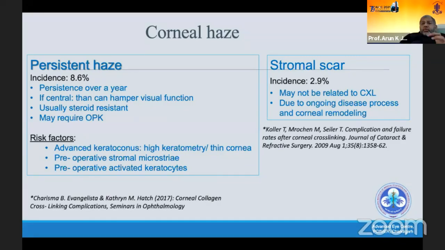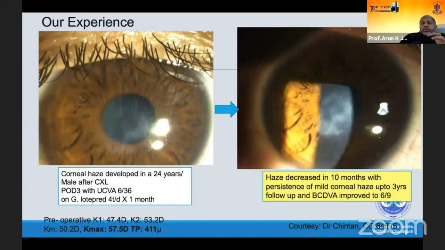And this is one case, again from Dr. Chintan's clinic, showing a corneal haze which developed after the C3R. The patient had 6/36 vision on post-op day 3, and the haze gradually decreased, though here we are seeing it in a slit view, so it appears more than the left one, but it actually decreased, and the patient's vision improved to 6/9 up to the follow-up of 3 years.